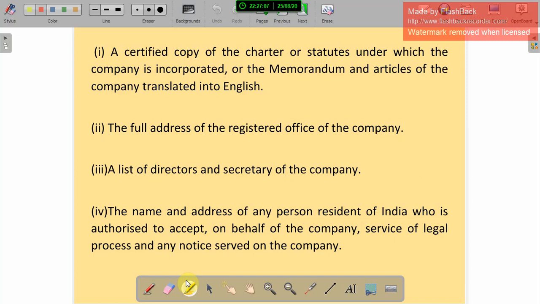So the name and address of the person resident in India who is authorized to accept, on behalf of the company, service of legal process and any notice served on the company. Okay, so they establish the business in India. So here, who is responsible? Who is the authority of that particular company? Whose name and address should also be mentioned. So these are the documents they have to submit after establishing the company in India, within the 30 days, to the registrar. So that is a foreign company.